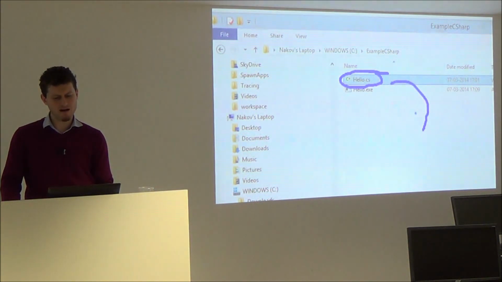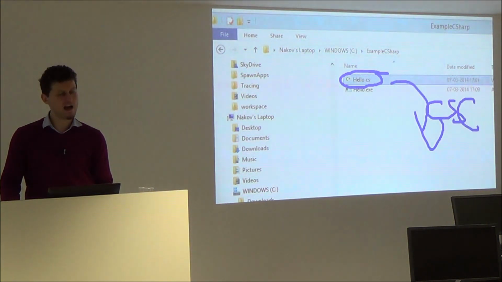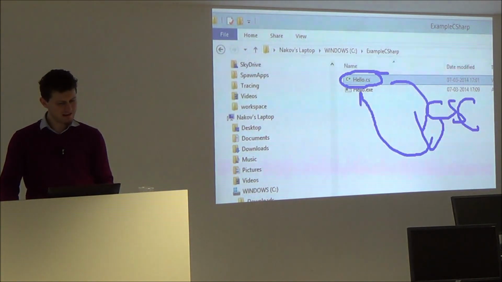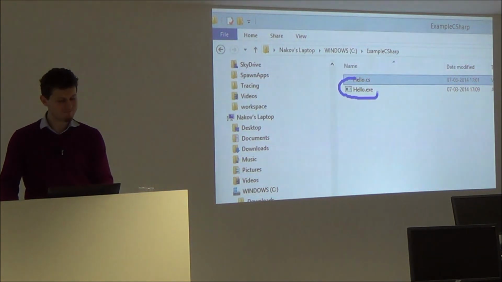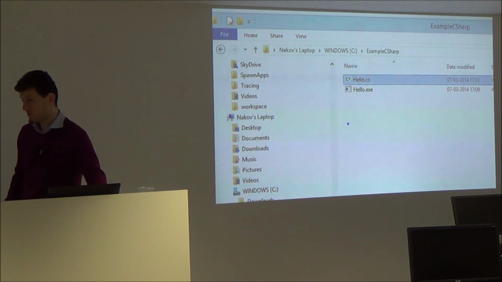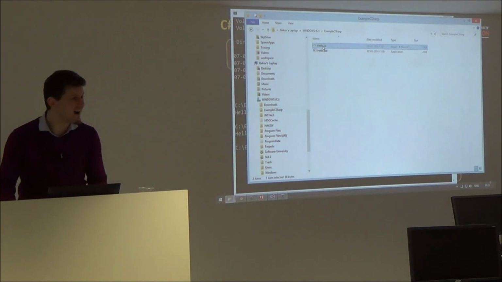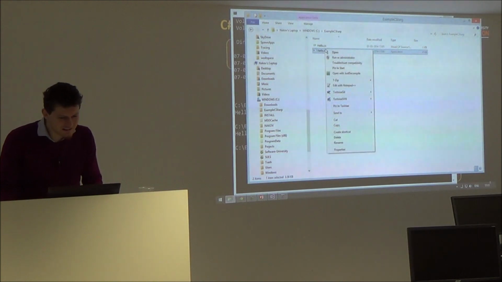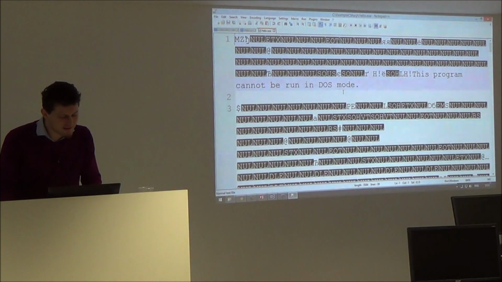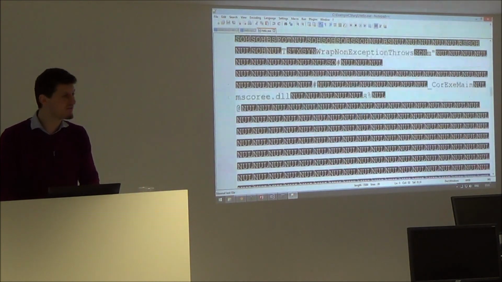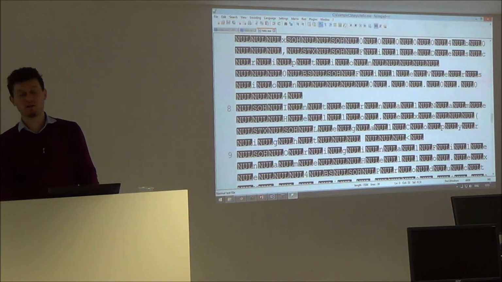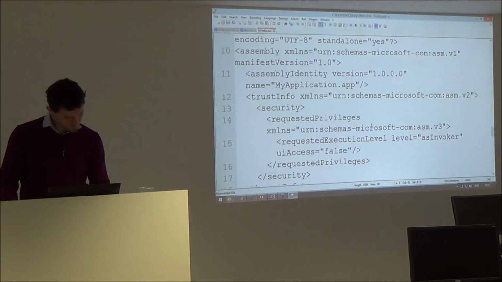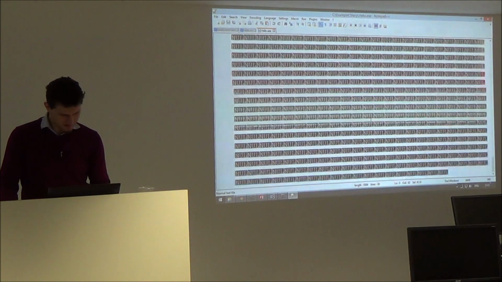This is source code. Through a compiler, csc, I compile it and I get the compiled exe. This is the compiled code. Let's see what's inside. Right click, open in Notepad. Wow! Lots of unreadable things. Some readable, some unreadable.